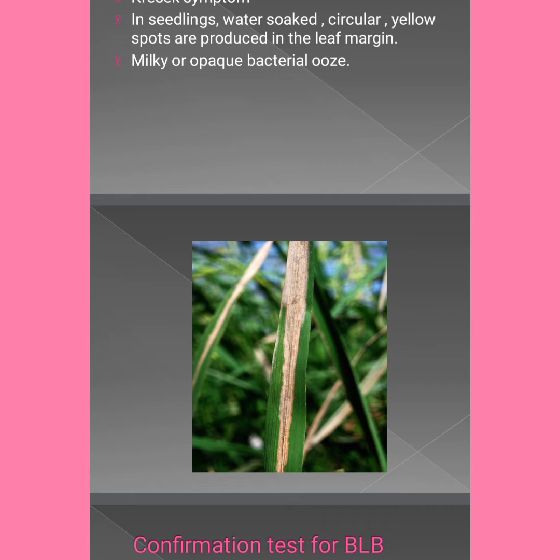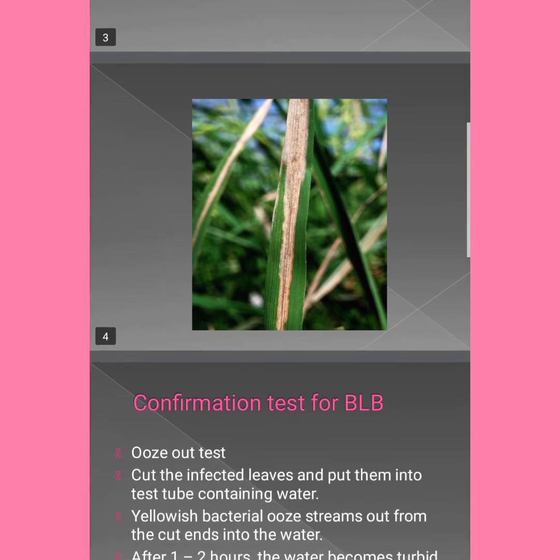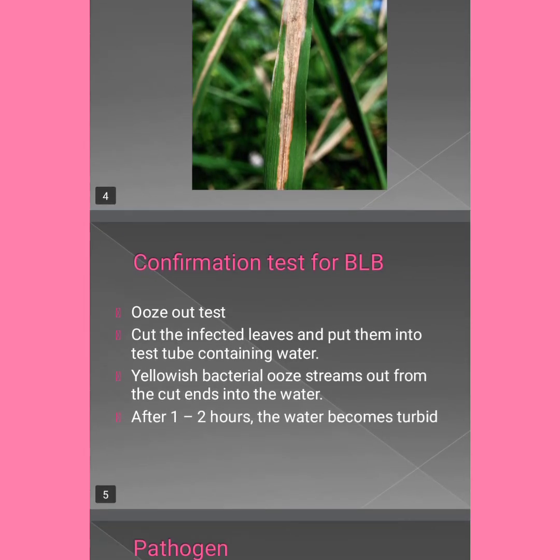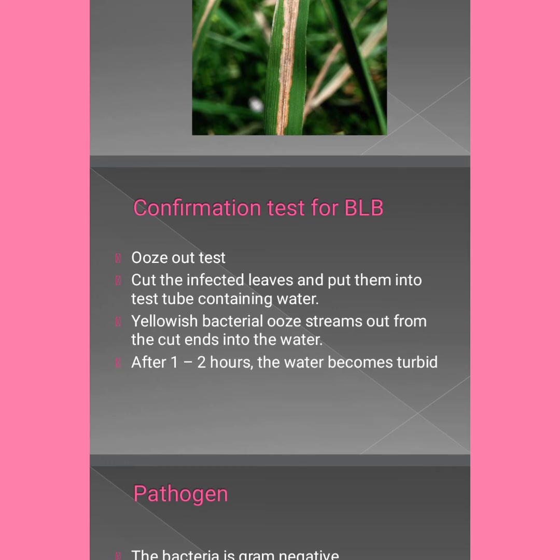And on the panicles also, the disease causes grey to light brown lesions on glumes that result in infertility and low quality of the grains. You have to keep in mind. Then the confirmation test for bacterial leaf blight is the ooze out test. Okay. Cut the infected leaves and put them in a test tube containing water. You will get yellowish bacterial ooze streams. If you get ooze, it means it is confirmed it is a bacteria, that you have to keep in mind always.